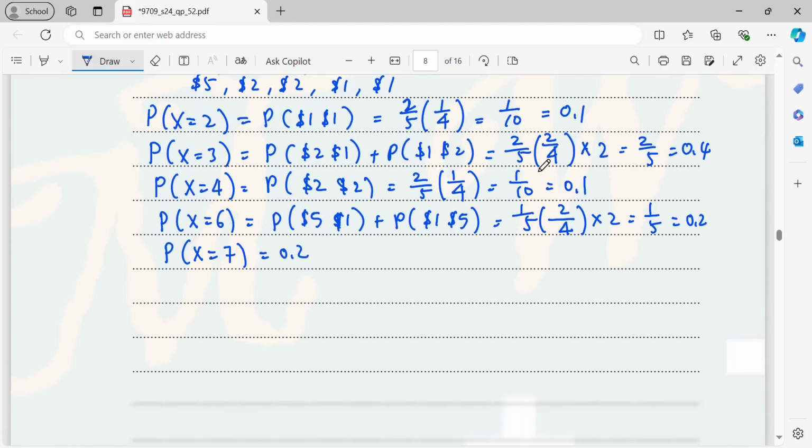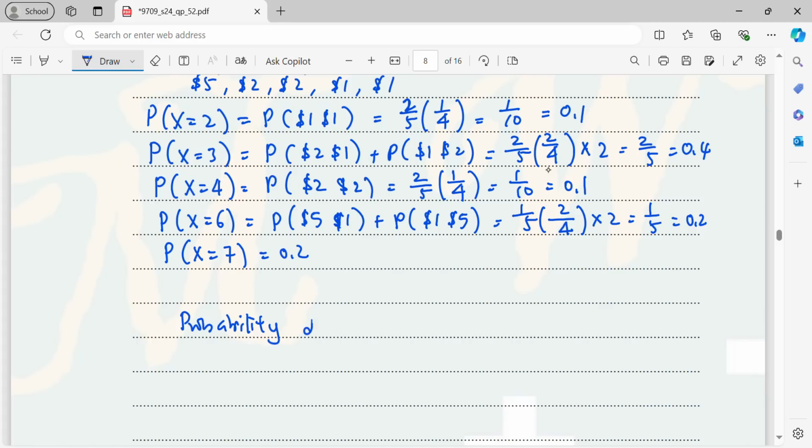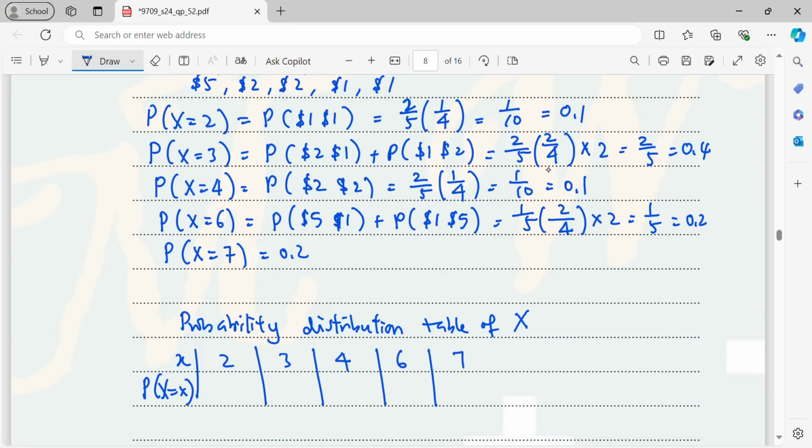Okay, so now from here, the probability distribution table of X, that will be X values and the probabilities. So I get 2, 3, 4, 6, and 7.